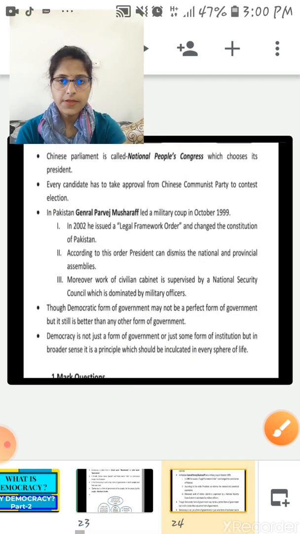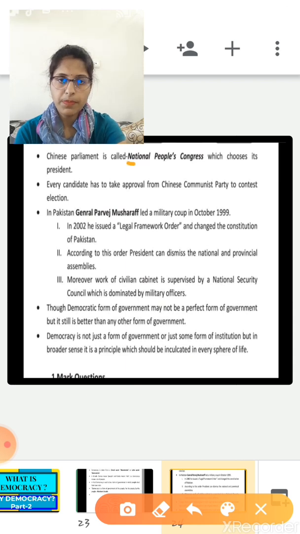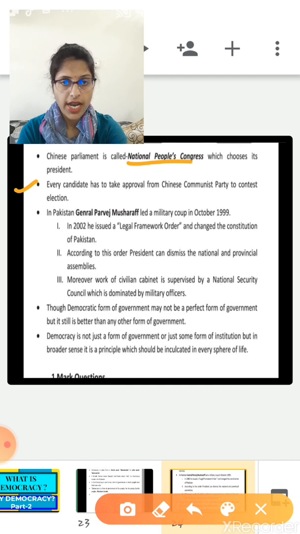Now the next one is China. The Chinese parliament is also called the National People's Congress, which chooses its president. At that time in China, every candidate had to take approval from the Chinese Communist Party to contest elections. That means every person who wanted to stand in an election first needed to take approval from the Chinese Communist Party. That's why in China at that time, every election was won by the Chinese Communist Party.